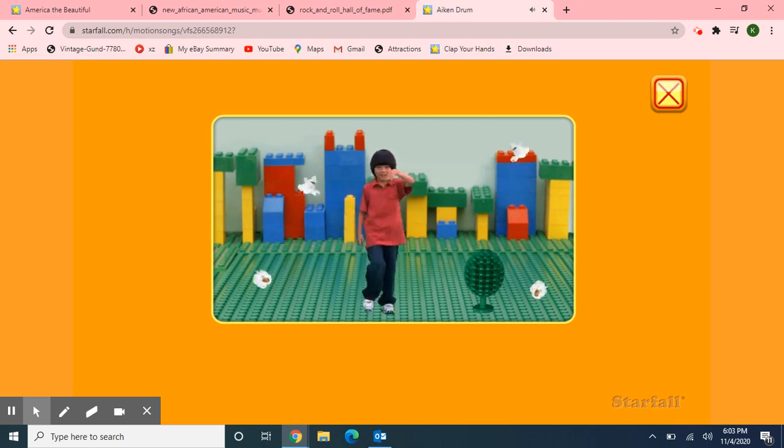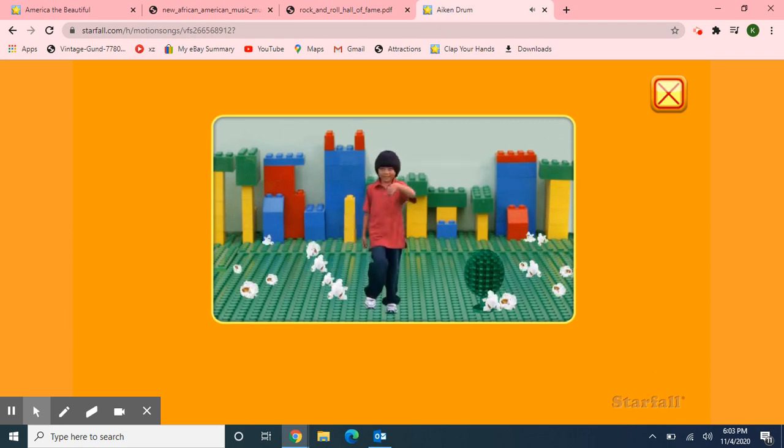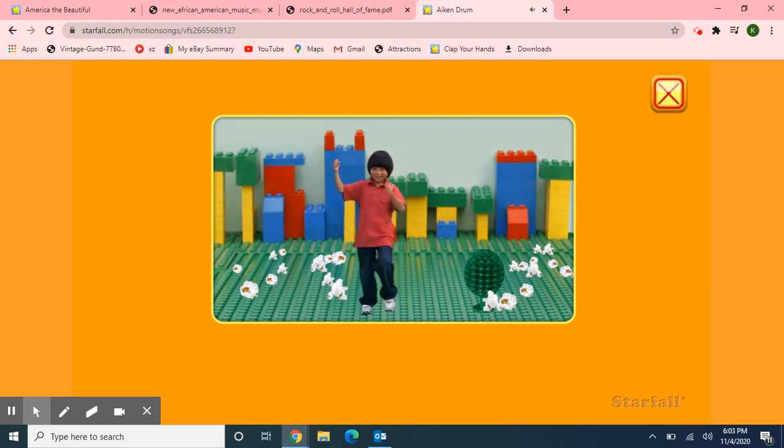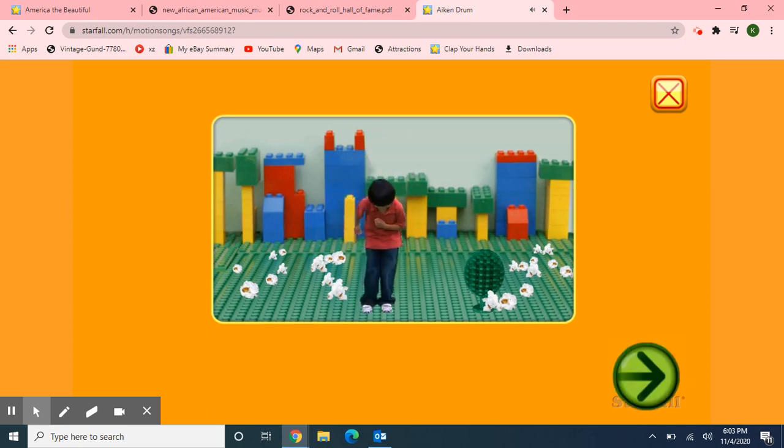His buttons were made of popcorn, and his name was Aiken Drum. He played upon a ladle, and his name was Aiken Drum. His hair was made of spaghetti, and his name was Aiken Drum.